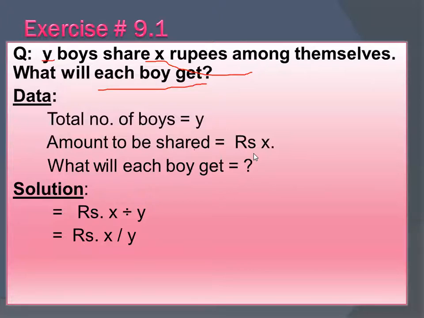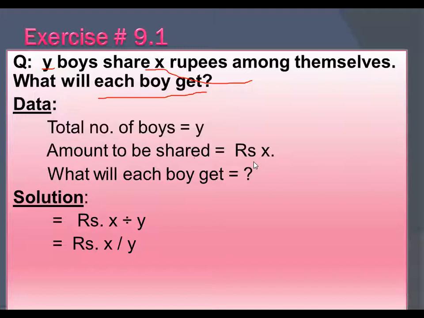No, you are wrong, beta. Not y divided by x, x divided by y. Again wrong, beta. Your total amount is x, and y is your total number of boys. Now you cannot divide y by x, you will divide x by y. Now you are right, x divided by y. Yes, x divided by y is the right answer.